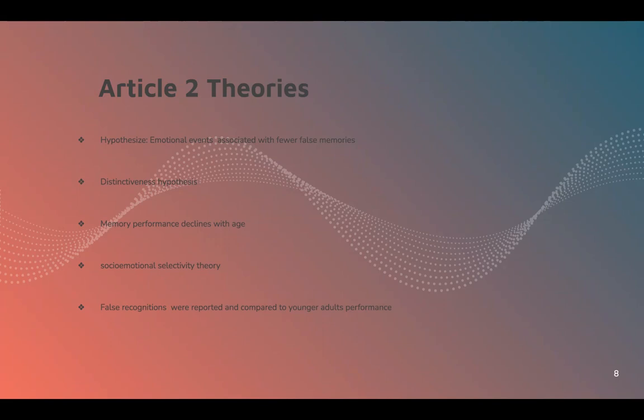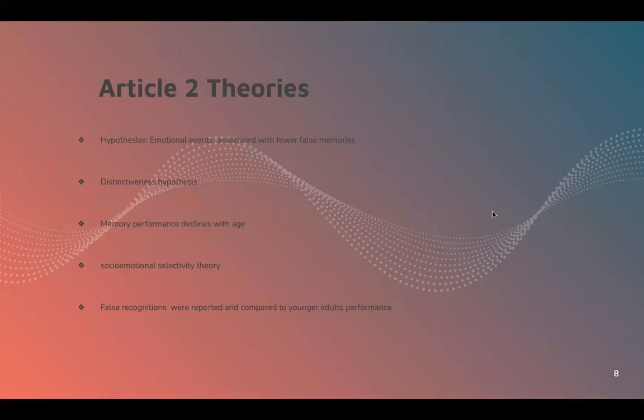And they also had other theories such as, memory performance declines with age, and also socio-emotional selectivity theory. So that hypothesis is that false memory generally increases with aging because while the other reconstructive and semantic processes are intact, there might be issues overall with their aging.